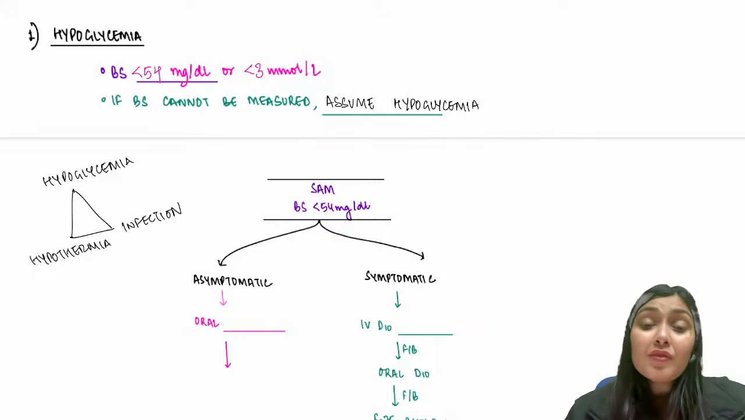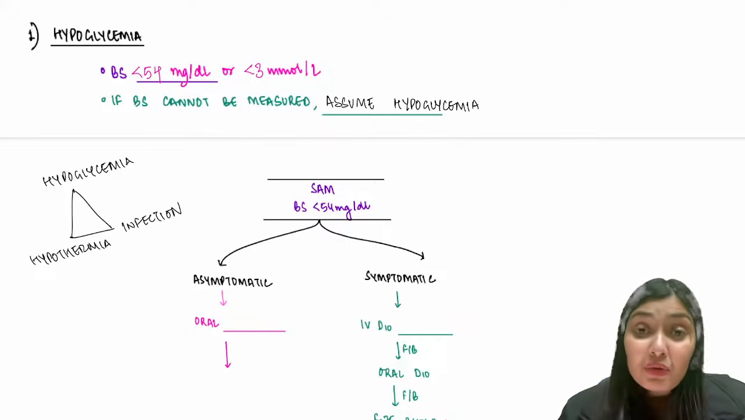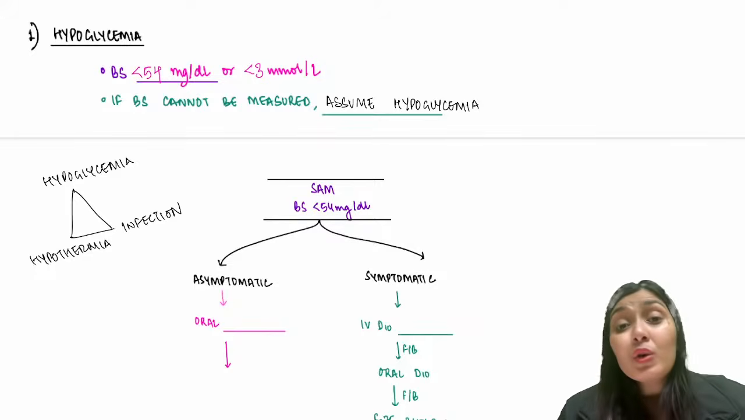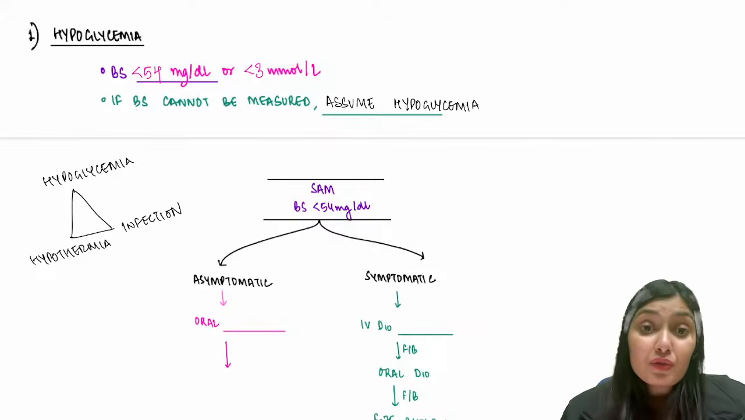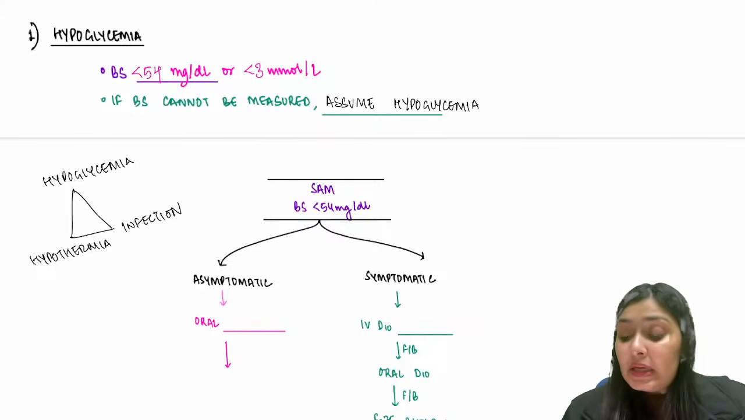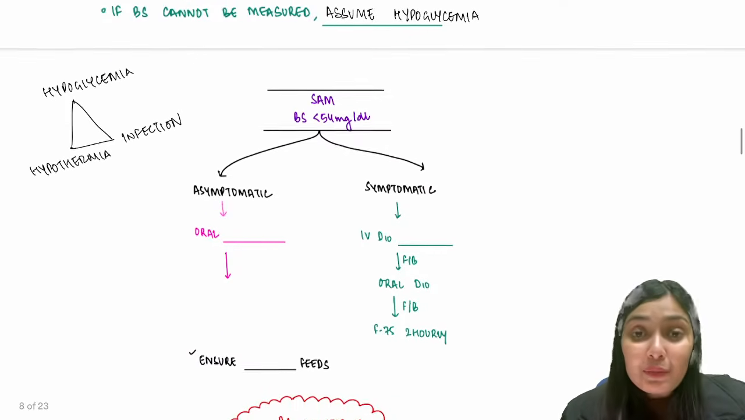So whenever we are treating for hypoglycemia, check the temperature. The child could be hypothermic also. The child is more prone to have infections also. So start antibiotics also. So this is the triad that we see. Now coming back to the topic, that is hypoglycemia.